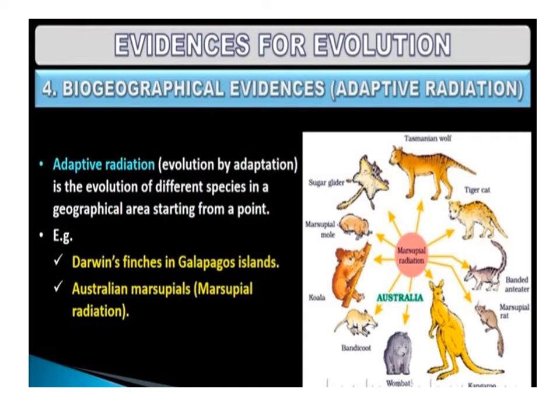Australian marsupial. A number of marsupials, each different from the other, evolved from an ancestral stock, but all within the Australian island continents.